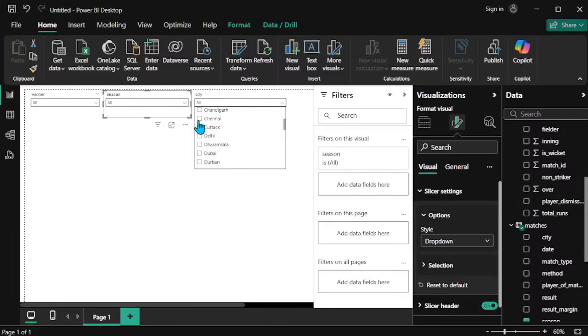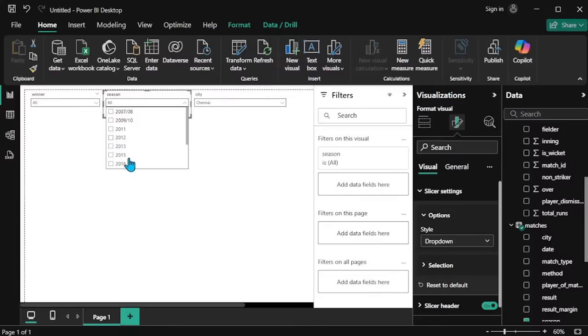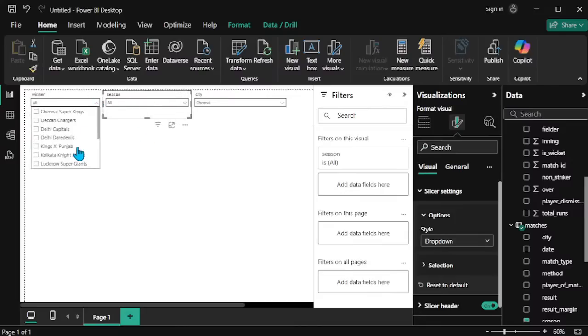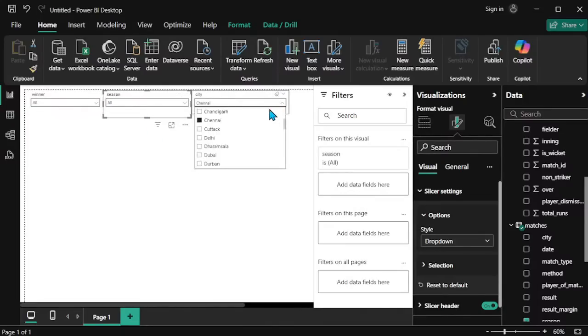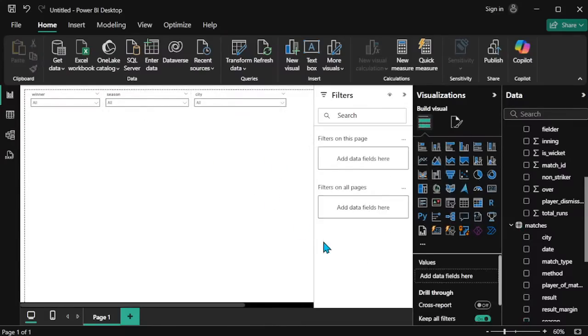Now you see, I click the Chennai. In this particular Chennai city, how many times was it played, season wise, which seasons were played in this particular Chennai, and which kinds of teams played in this Chennai city? That data is only present here. So based on the selection option, the particular changes will be applied to all values.